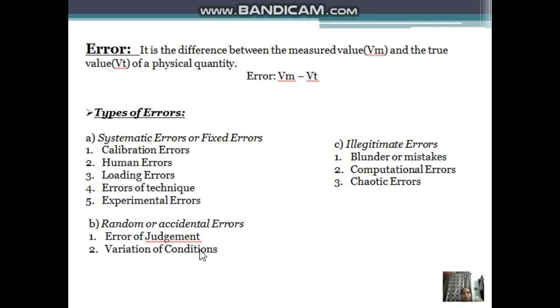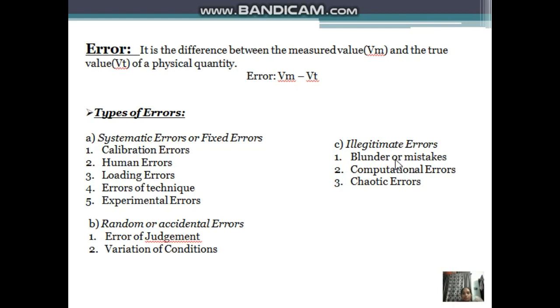Next, variation of conditions. Suppose a mercury-in-glass thermometer is located at a place where the air pressure is high. The air pressure acts on the walls of the thermometer, causing the mercury level to rise even without a change in temperature. So our output also depends on climatic conditions. One should make sure that the measurement process is not affected by climatic conditions. The error caused by the climatic environment is called variation of conditions.